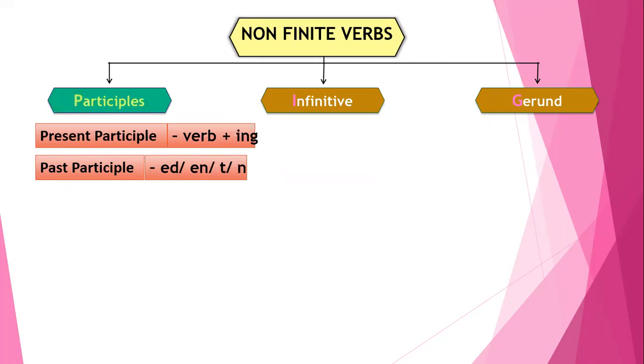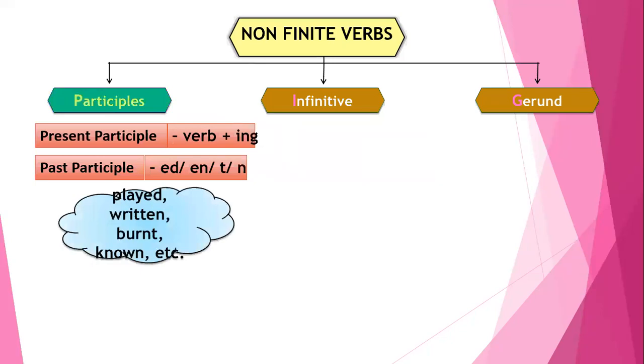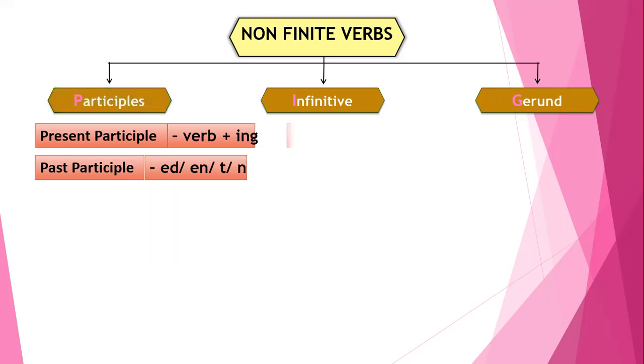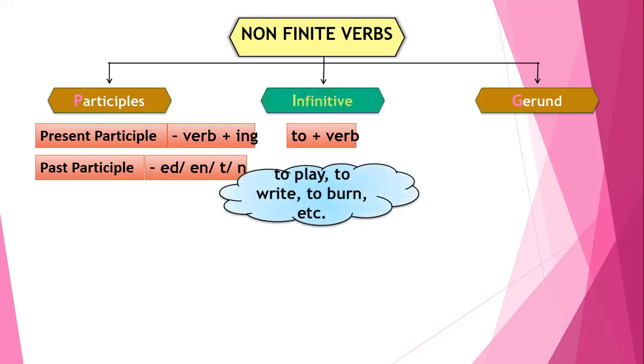These are the suffixes when used with any verb, they take the form of past participle, such as played, written, burnt, known, etc. Moving on with infinitive. Now, infinitive is the easiest form of non-finite verb, that is to plus verb. So if we add to plus any base verb, such as to play, to write, to burn, etc., we can form an infinitive.